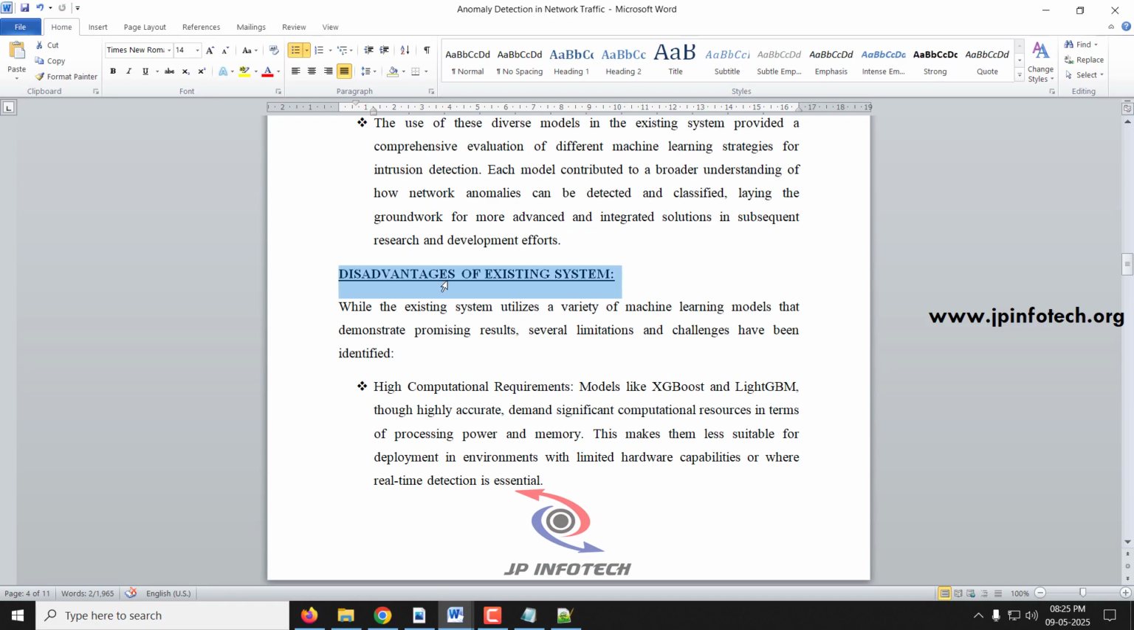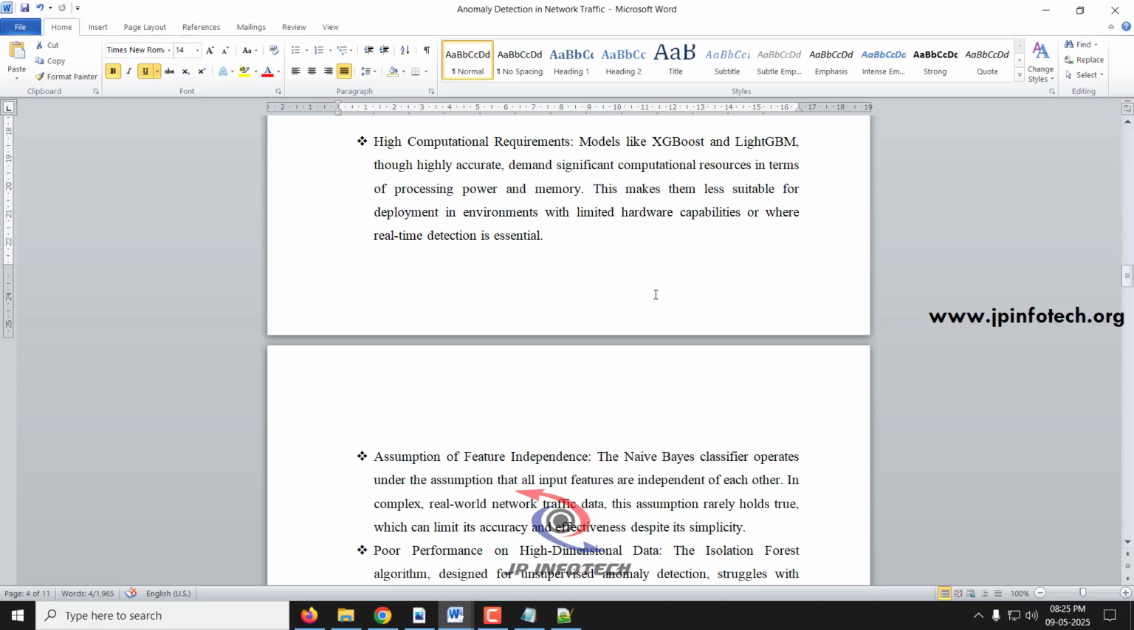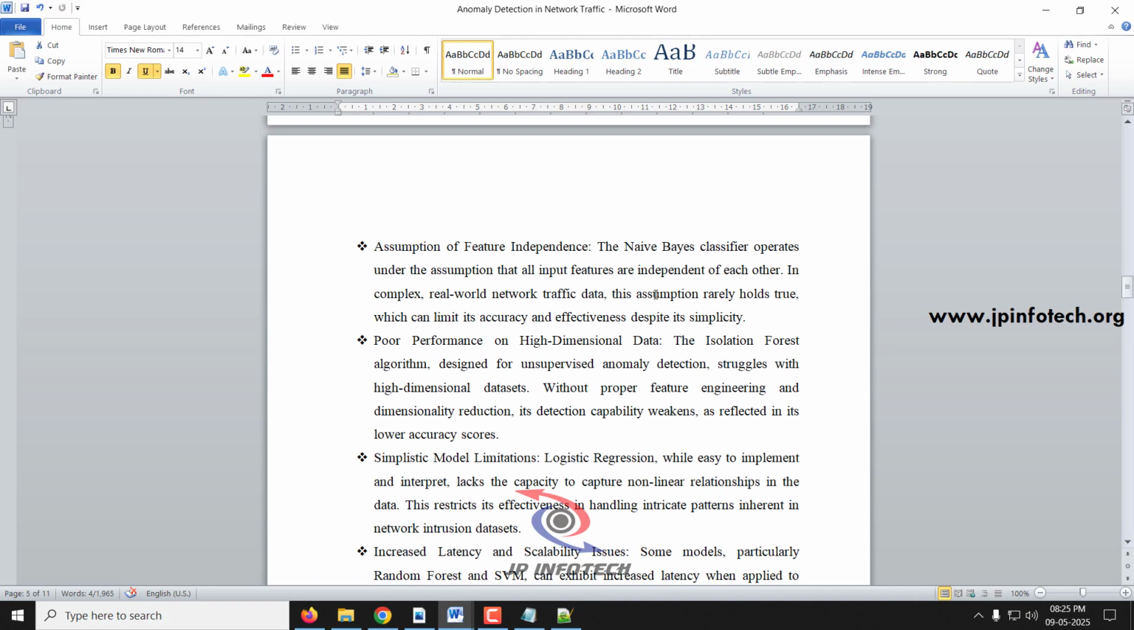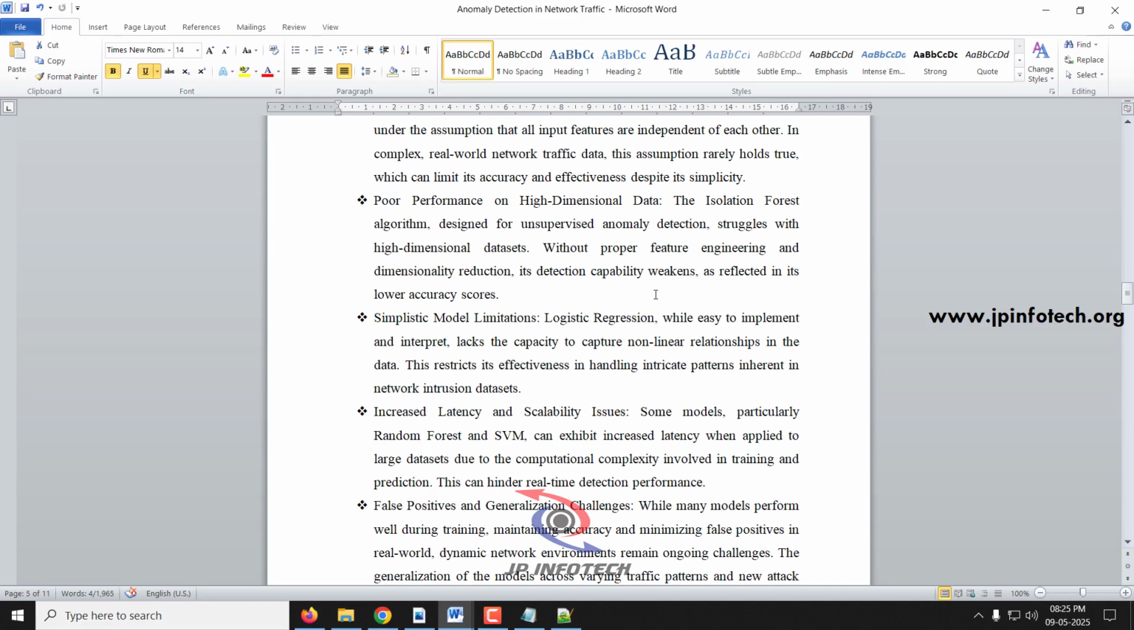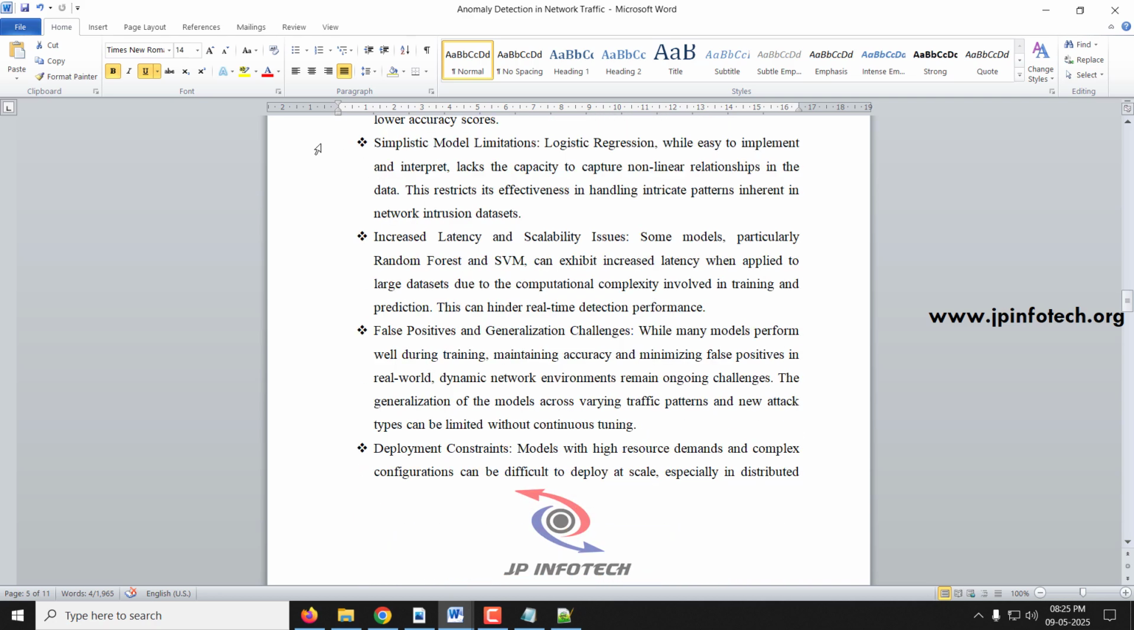Coming to the disadvantages of the existing system, the main disadvantage is high computational requirements. The second is the assumption of feature independence. The third is poor performance on high dimensional data.